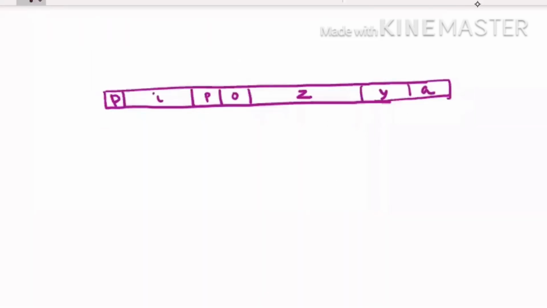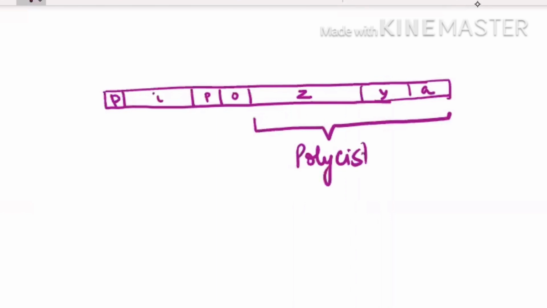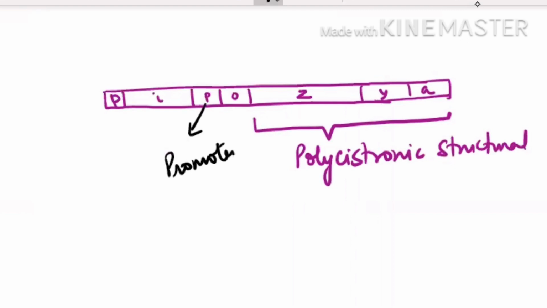Now see, let us first study this transcriptional unit, which is going to prepare the 3 enzymes. These are your polycistronic structural genes, and they are under the control of only one promoter. This is the promoter, and this is an operator. This is important.